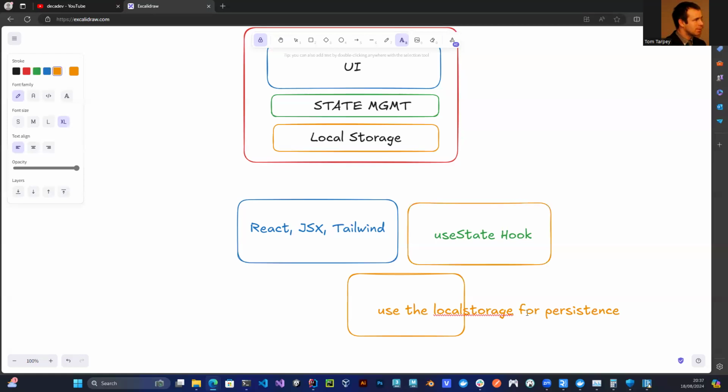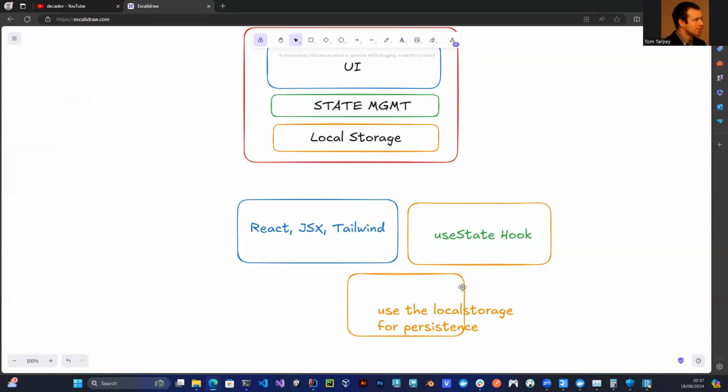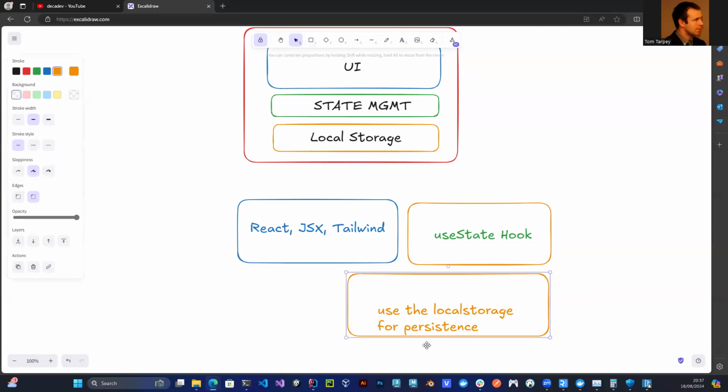So that's basically all we're doing, using local storage for persistence. And those are kind of our use cases here. So we've got our UI, we've got our state, we've got our local storage persistence.